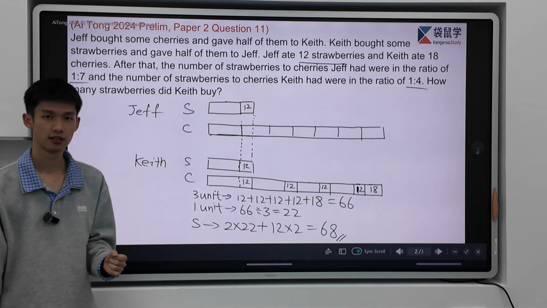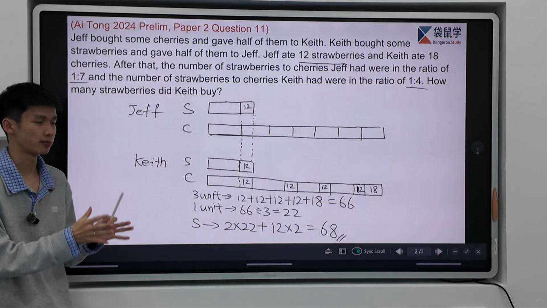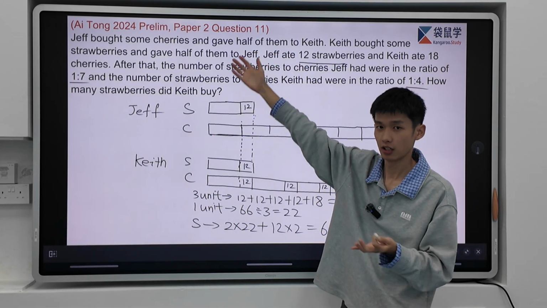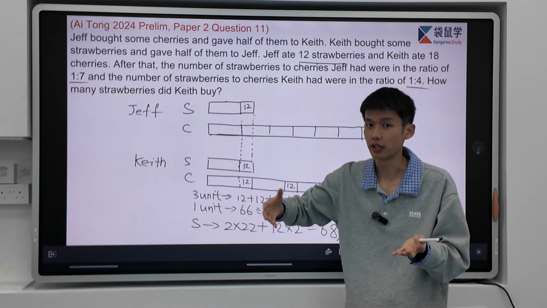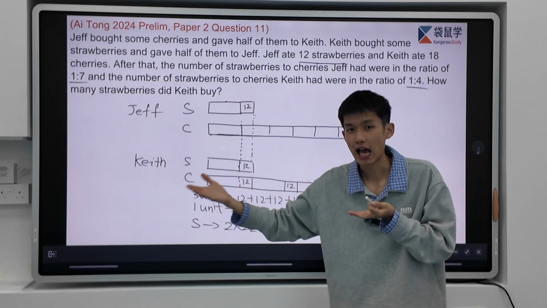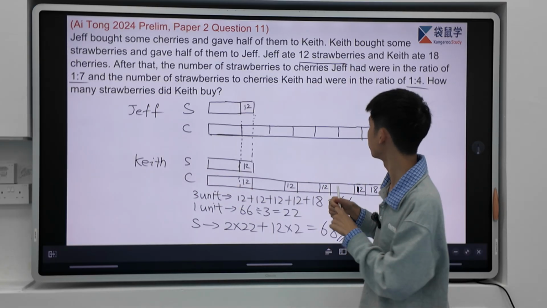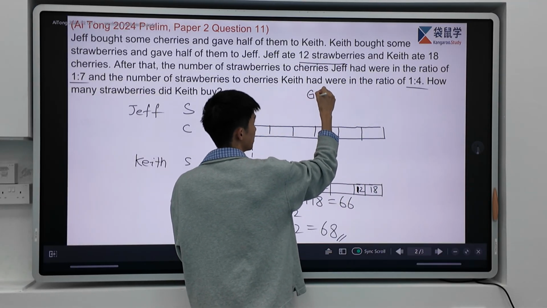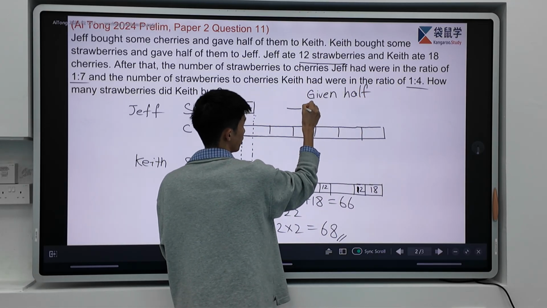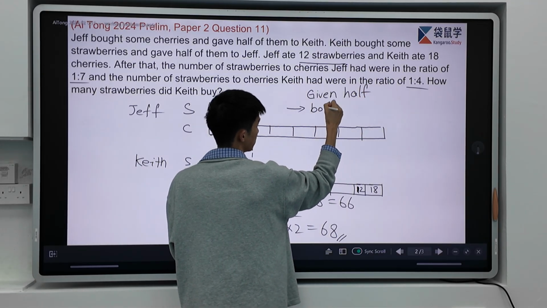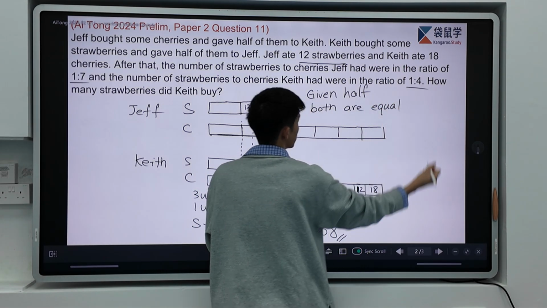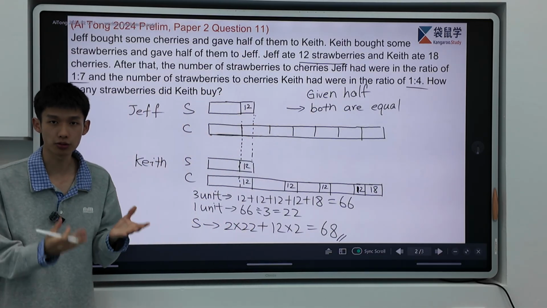So inside this question, let's do a summary. At the very beginning, it's very hard for us to understand the first sentence, because I share half of them to another person. The hidden information is trying to say that both of us had the same amount. So given half is actually equivalent to both are equal.